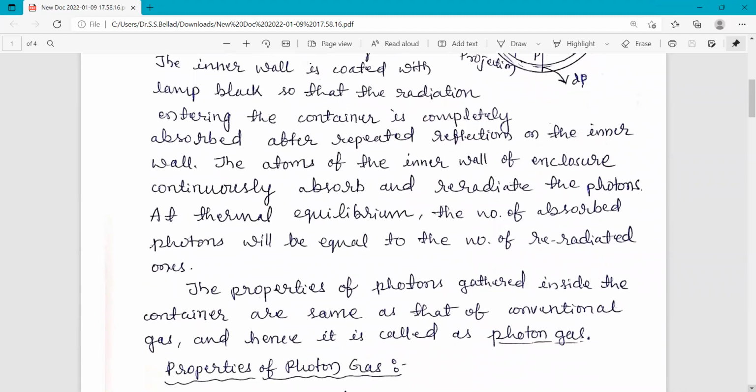The atoms of the inner wall of the enclosure continuously absorb and re-radiate photons. At thermal equilibrium, the number of absorbed photons will be equal to the number of re-radiated ones.